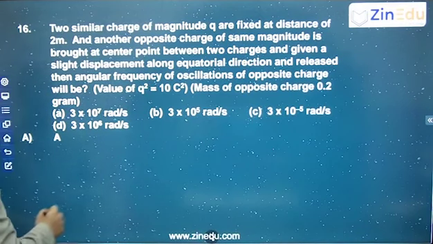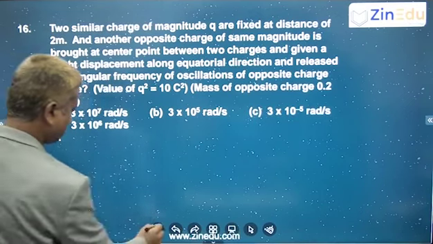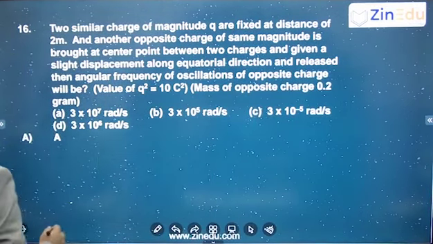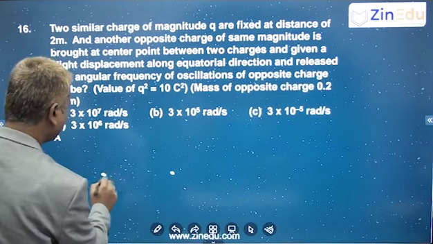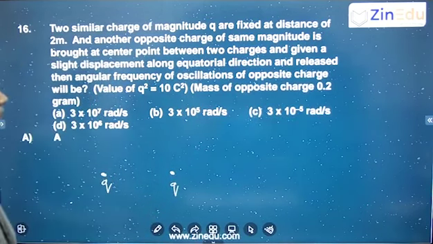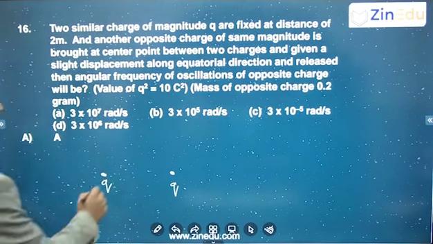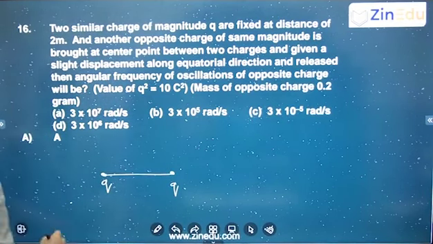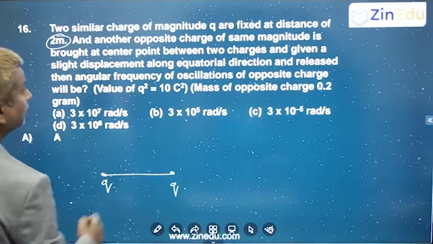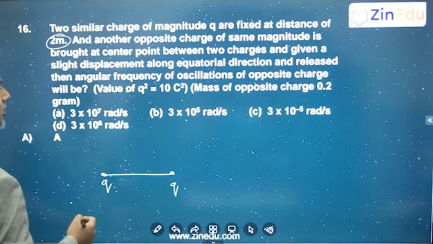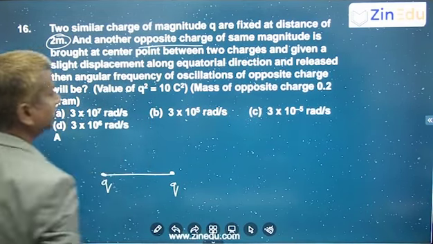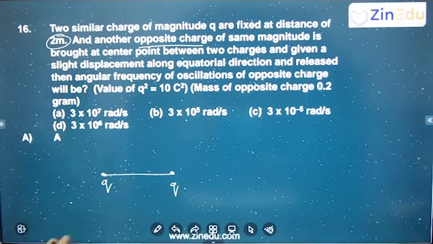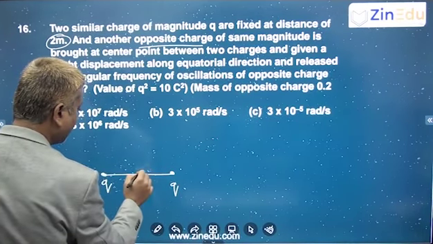So here there are two charges, q and q, which are fixed at some distance of 2 meters. Okay, so this is 2 meters, let us say. Now these two are fixed and there is another charge which has the same magnitude but opposite charge. So here you take minus q.